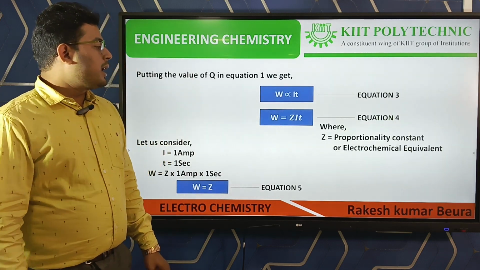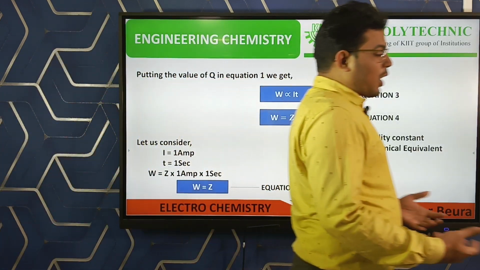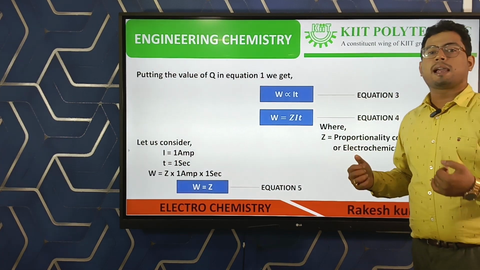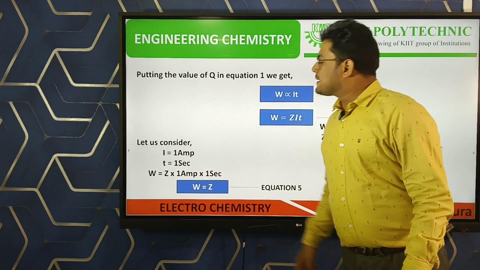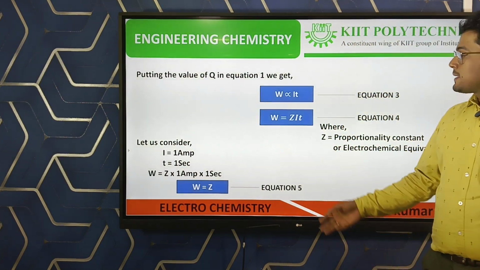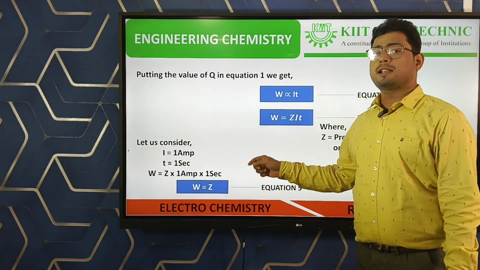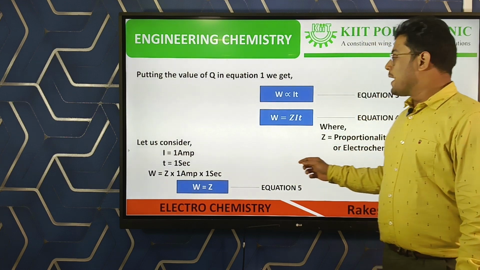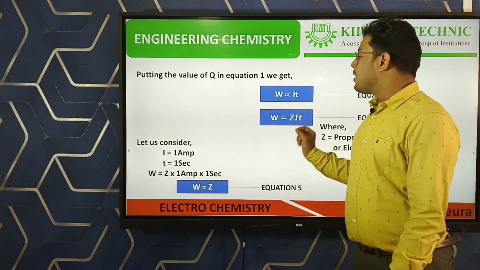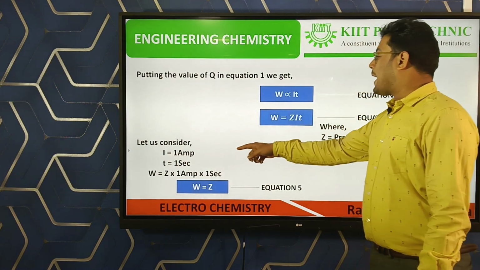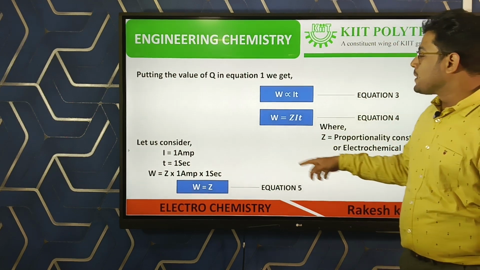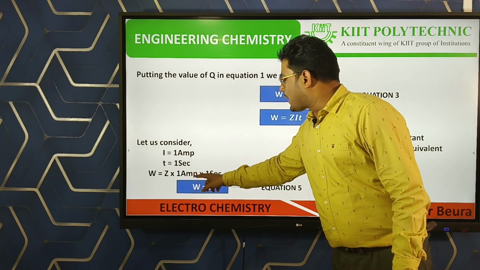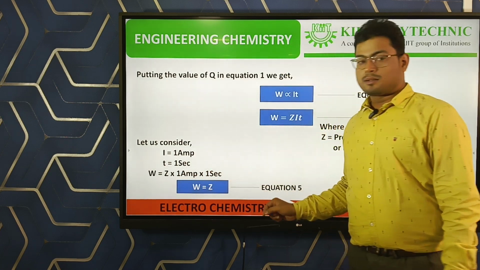To find the definition of electrochemical equivalent, we have to consider I is equal to 1 ampere and T is equal to 1 second. Then by putting these values in equation 4, we get W is equal to Z into 1 ampere into 1 second.